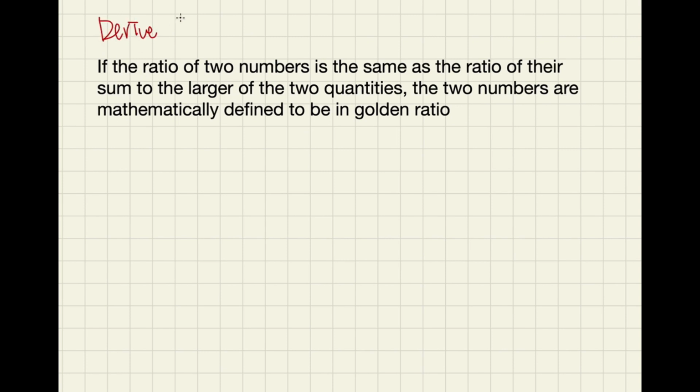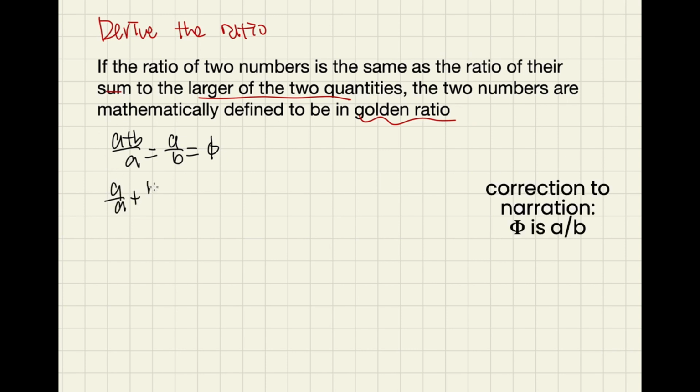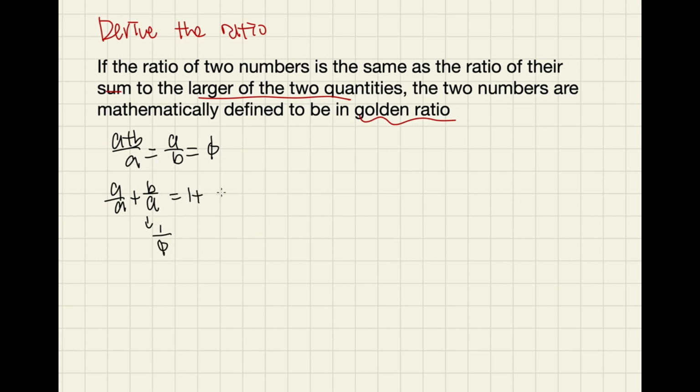If the ratio of two numbers is the same as the ratio of their sum to the larger of the two quantities, the two numbers are mathematically defined to be in golden ratio. To express it algebraically, we say (a plus b) over a equals a over b equals phi. In order to calculate phi, we first simplify the fraction. (a plus b) over a simply equals a over a plus b over a. Since phi is a over b, intuitively we know b over a can be expressed as 1 over phi. So a over a plus b over a equals 1 plus 1 over phi.